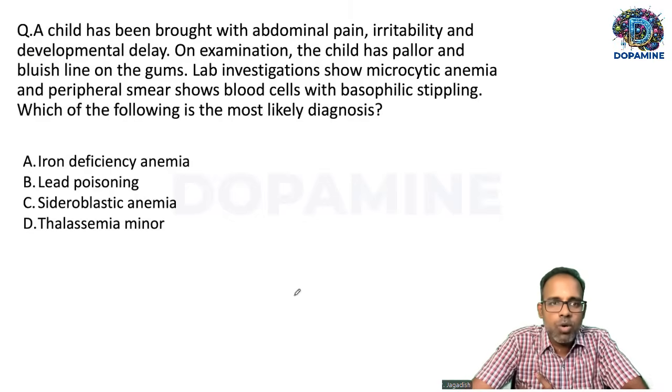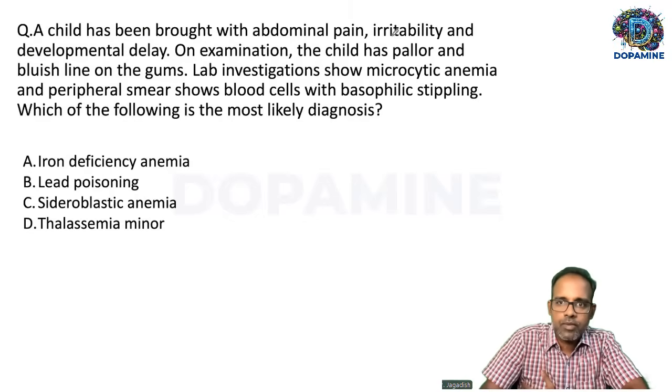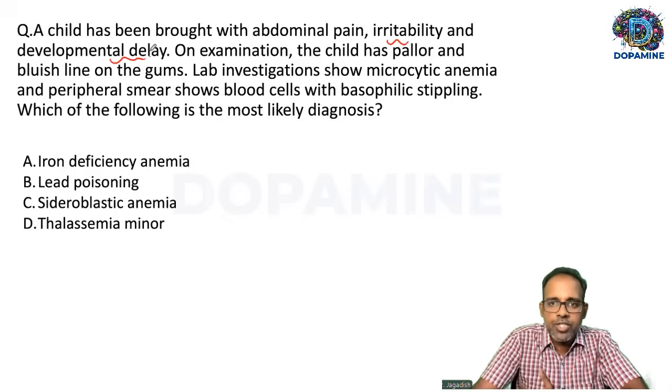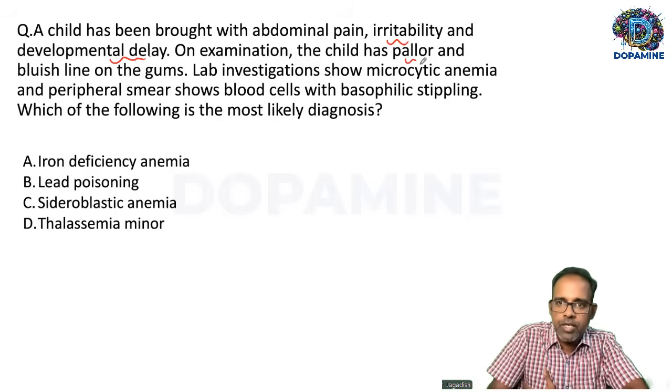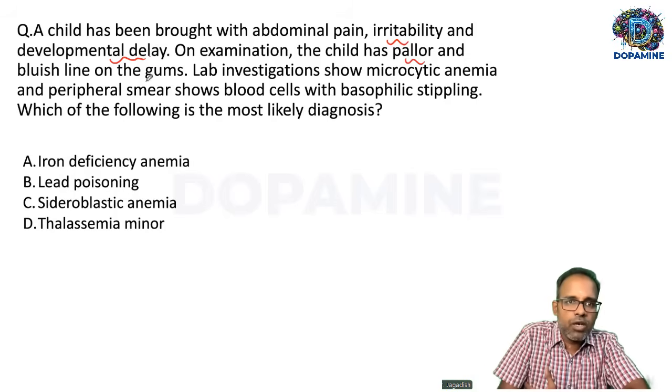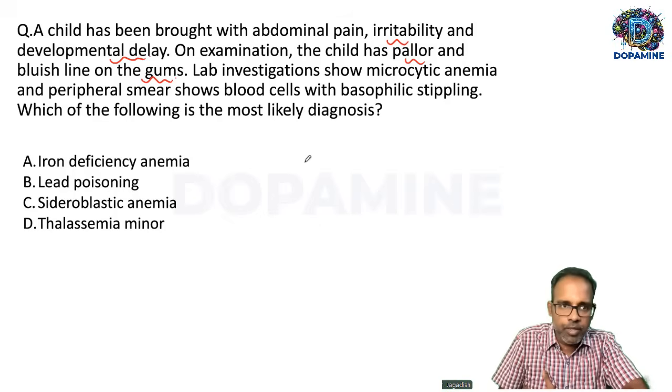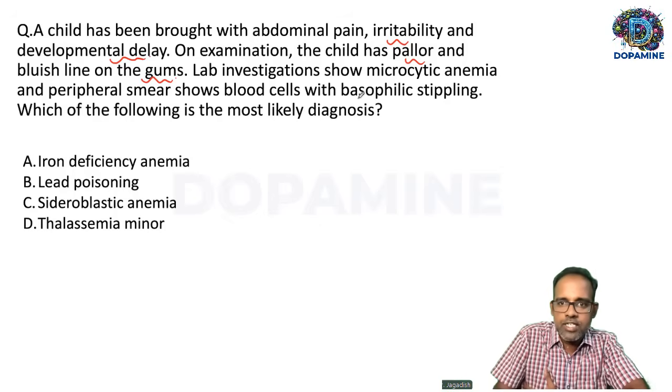A child has been brought with abdominal pain, irritability, and developmental delay. On examination, the child has pallor, the child is anemic, and there is a bluish line on the gum. Lab investigation showed microcytic anemia, and the peripheral smear shows red blood cells with basophilic stippling. So there are clues here. Three clues.